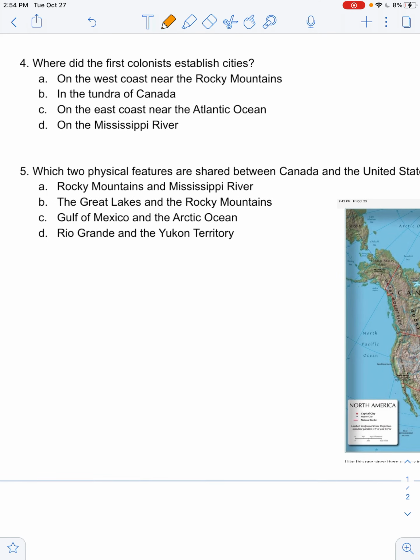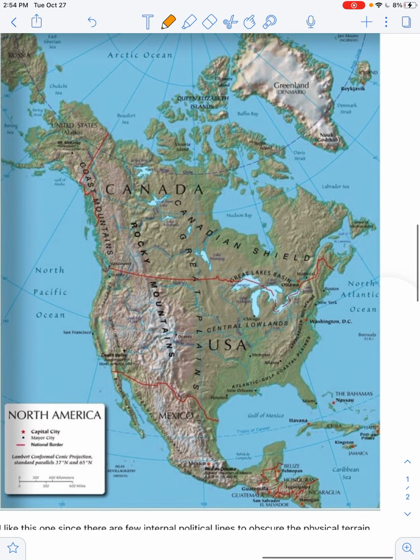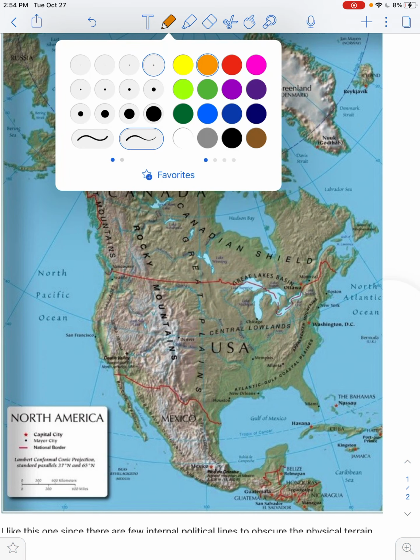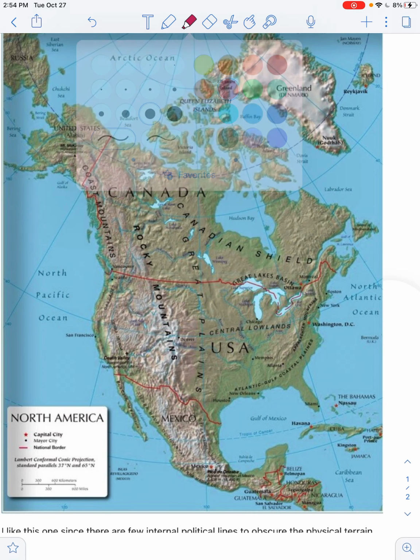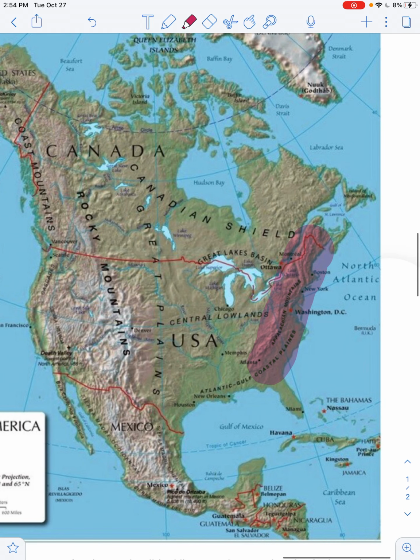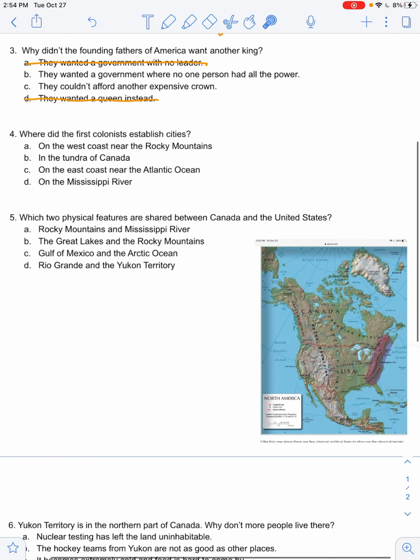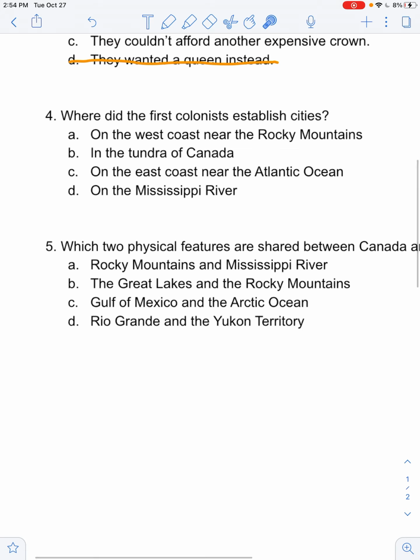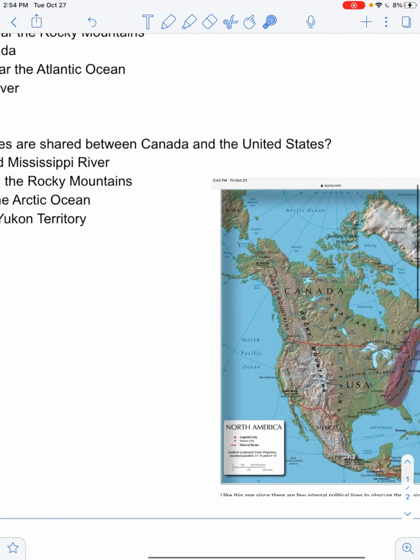Question number 4. Where did the first colonies establish cities? So if we look at this map that is down here, okay, the first 13 colonies, they are somewhere over here, okay? They are roughly around this area. And so if you look at what is near there, okay, we have this ocean, that is near the 13 colonies. And so we can eliminate A because it says on the west coast near the Rocky Mountains.